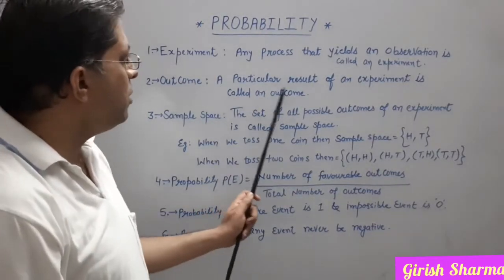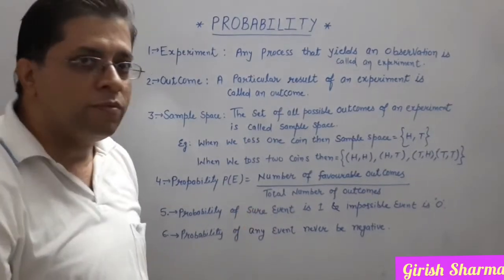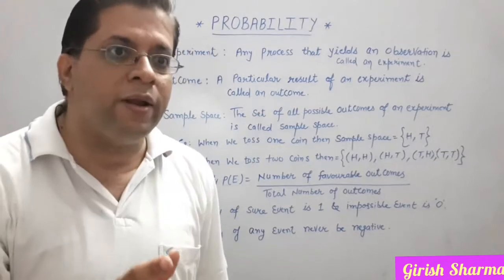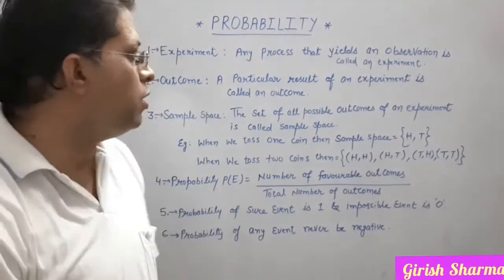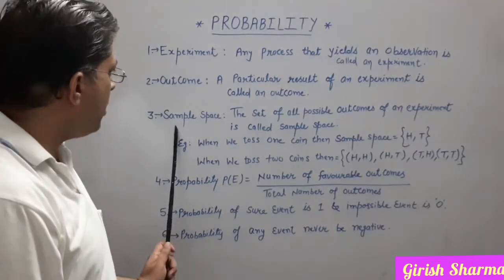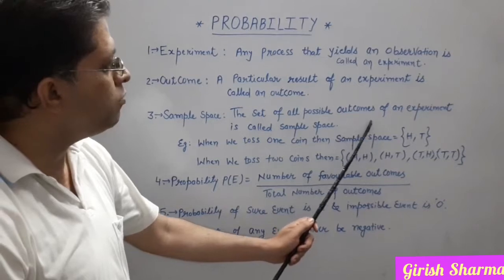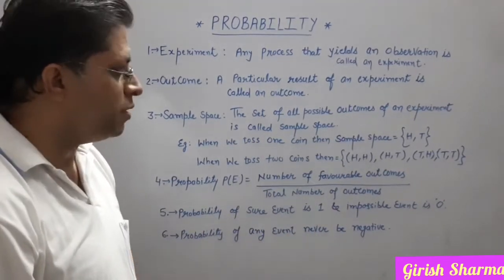Come on, outcome. A particular result of an experiment is called an outcome. The similar thing: tossing a coin is the experiment, and getting head or tail is called its outcome. Sample space: the set of all possible outcomes of an experiment is called sample space.